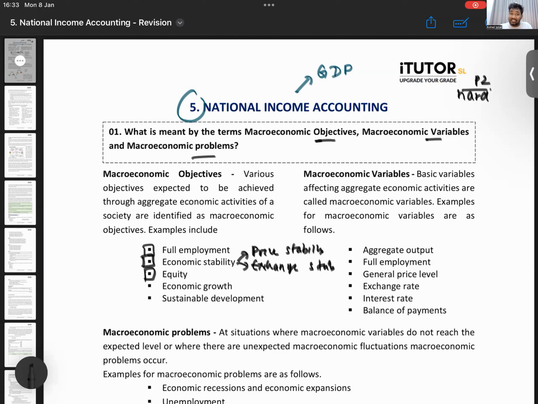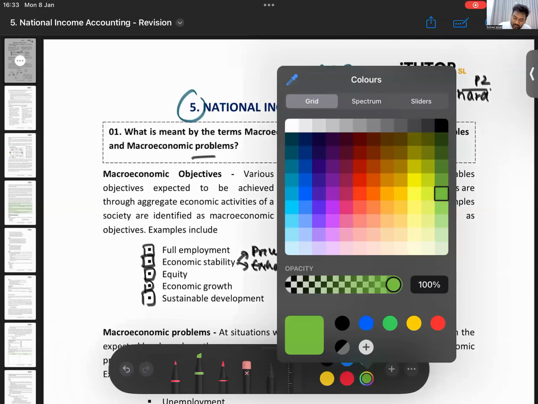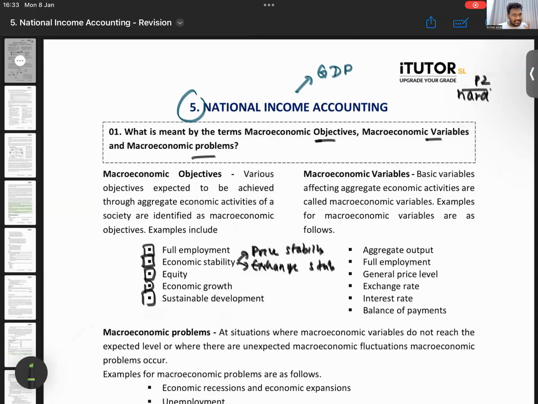Then making sure there is equity. Equity means fairness in the economy. You can't have one fellow getting very rich and some people getting poor. Then making sure there is economic growth, making sure the economy develops. So these are all macroeconomic objectives of any economy. These are small areas, guys, not very question-prone, but good to know. Then, in order to achieve these macroeconomic objectives, the economy has certain macroeconomic variables. There are certain variables that they try to control.